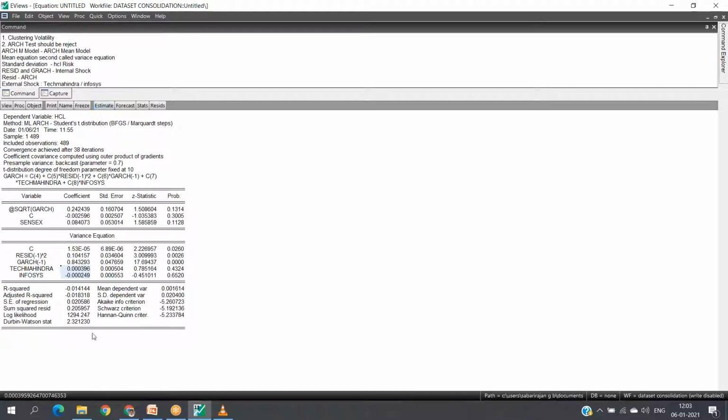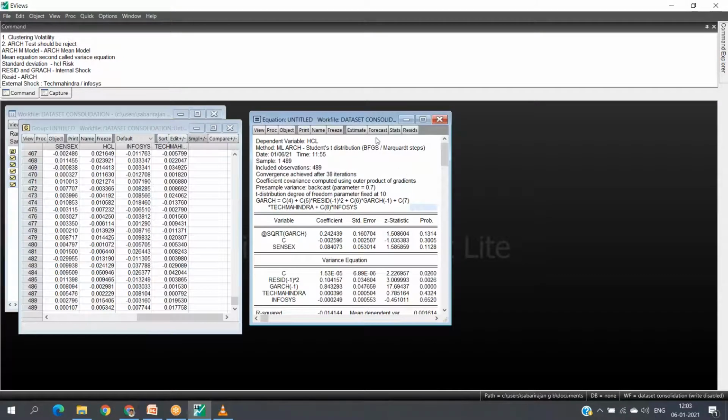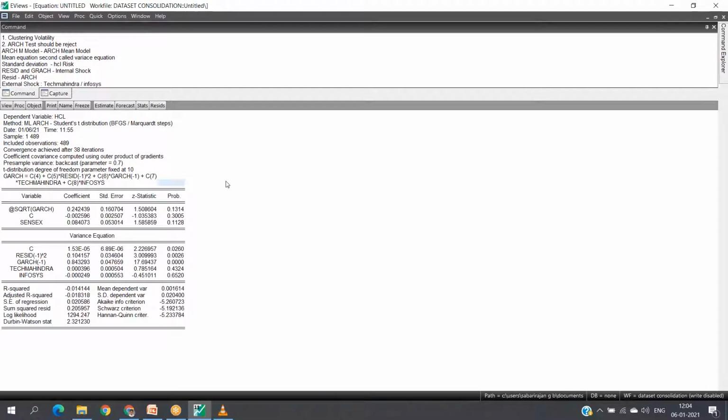Okay, and through that I got this result, dependent variable HCL, and the equation has two parts. One is the mean equation and the second one is the variance equation.